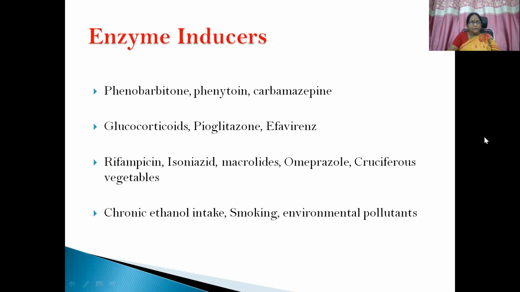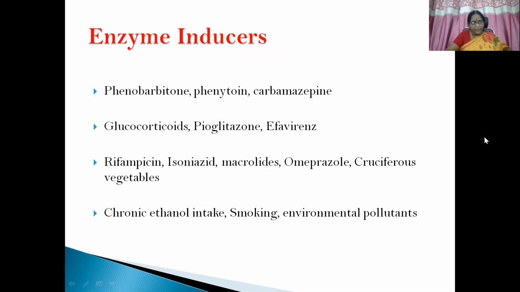Examples are phenobarbital, phenytoin, carbamazepine, glucocorticoids, pioglitazone, efavirenz, rifampicin, isoniazid. Those are used in the management of tuberculosis. Macrolides, omeprazole, cruciferous vegetables, chronic ethanol intake, smoking, and environmental pollutants. This is a very, very important thing that you have to remember.